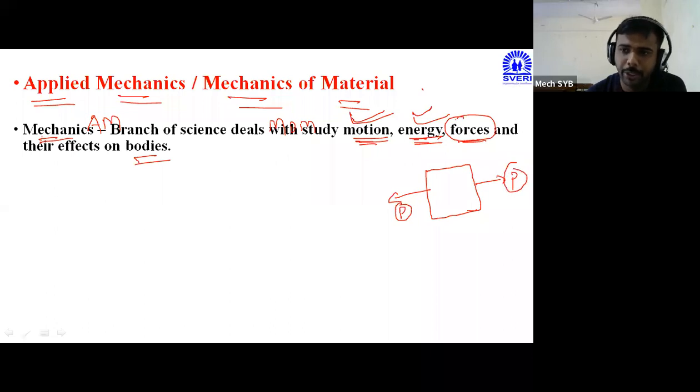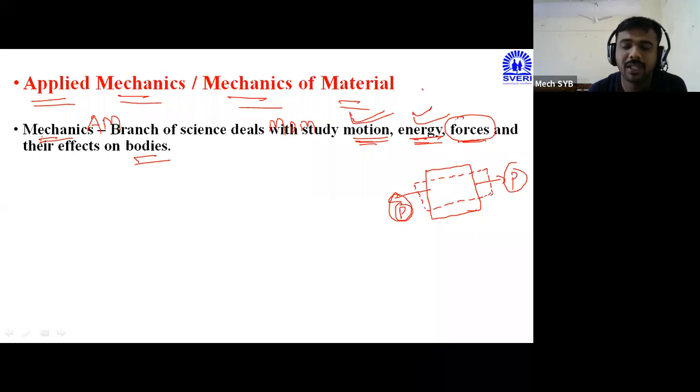So due to this P amount of force, the deformation of the body is taking place like this. I can indicate the deformation here by the dotted lines. Why is this deformation taking place? Because the P amount of force is applied. If I do not apply this P force, such deformation, indicated by the dotted line, will not take place.